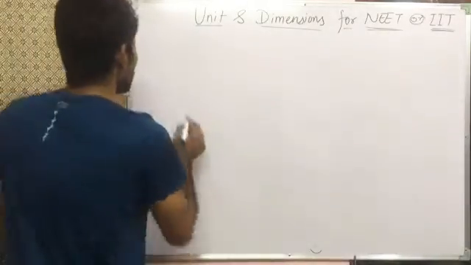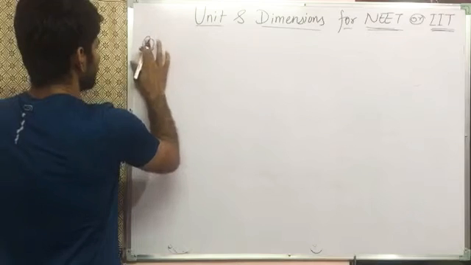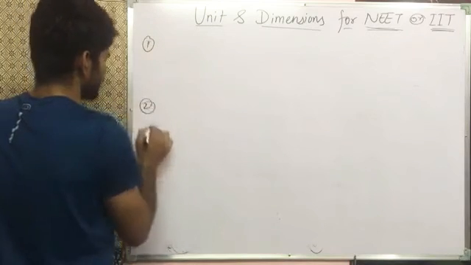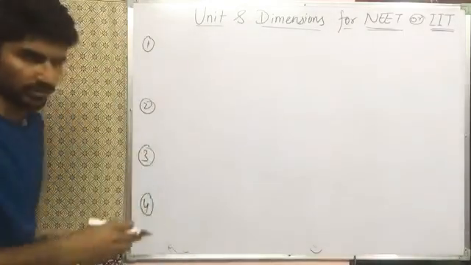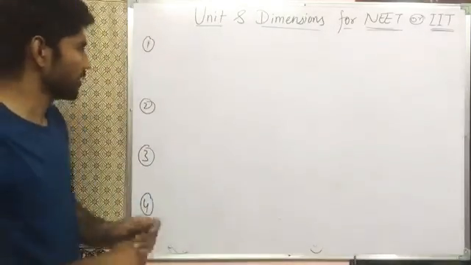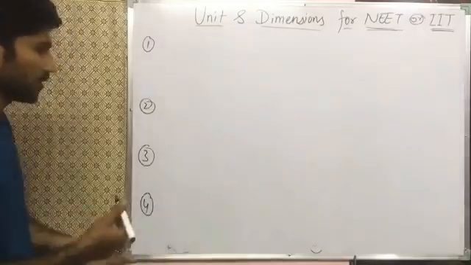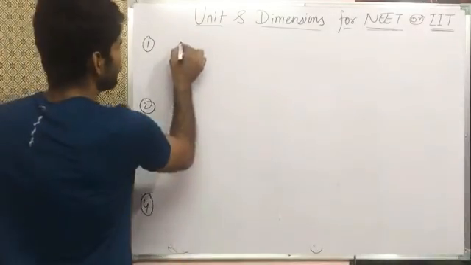There are 4 types of questions: first, second, third, and fourth. These 4 types of questions are mostly asked in the examination. In the first type of question, they give you a quantity.